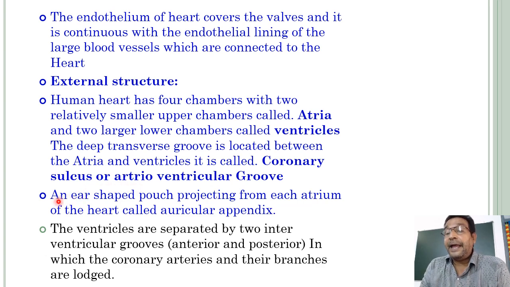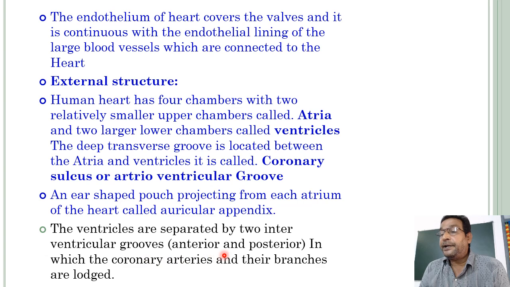And then there is an ear-shaped pouch. It is not mentioned clearly in your textbook, so observe carefully. An ear-shaped pouch projecting from each atrium, from both the left and right atrium of the heart, is called the auricular appendix.